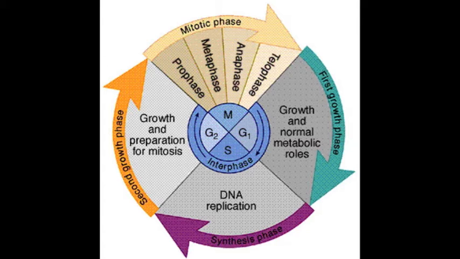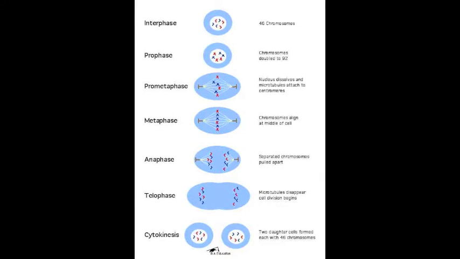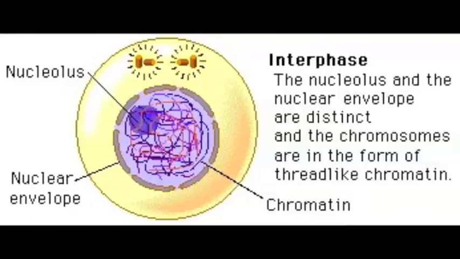Next is the mitotic phase, or M phase, which includes cytokinesis and mitosis. In mitosis, the cell divides in this phase. Next, cytokinesis is the division of the cytoplasm into two daughter cells. This lasts for less than an hour. Mitosis has two primary functions: growth and repair of cells, and the process by which organisms reproduce asexually.